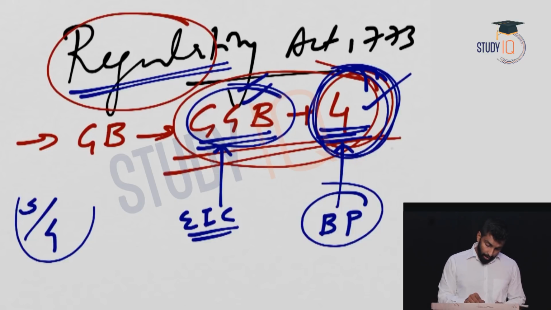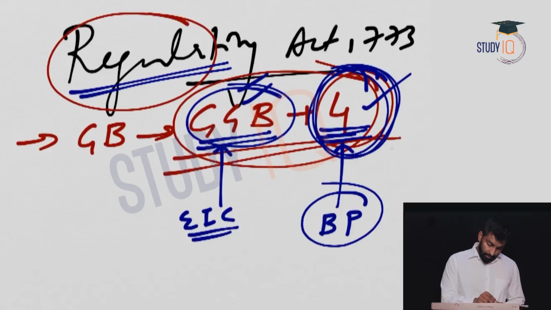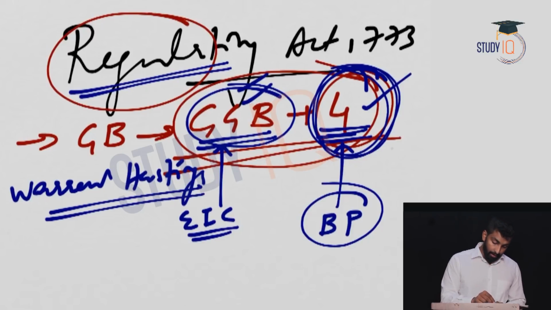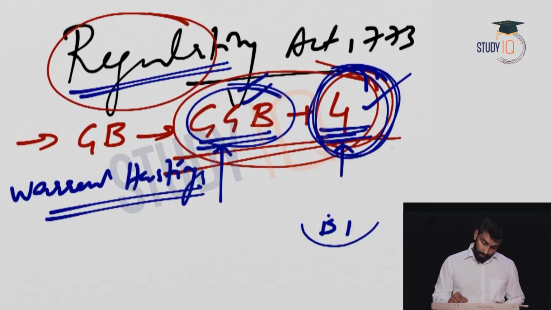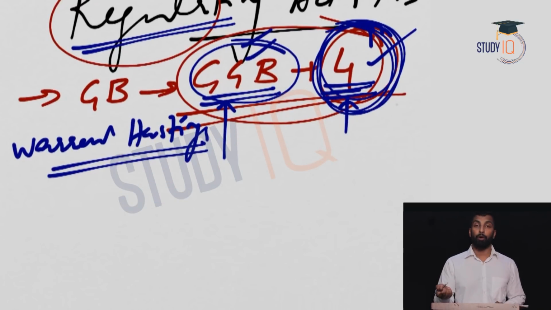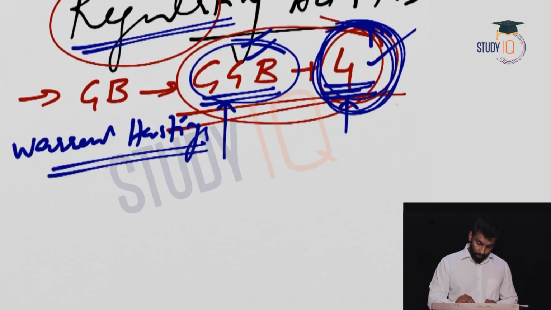Okay, now the questions possible here: who is the first Governor General? I already told, right? Warren Hastings. Warren Hastings is the first Governor General of Bengal. Then the next question which can be asked is, since these 4 were appointed for the first time, who are the members? So you need to know the members also.